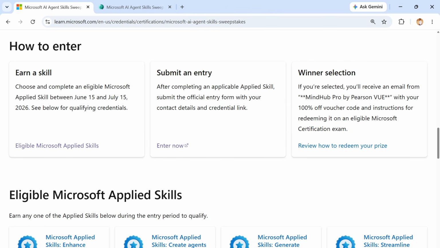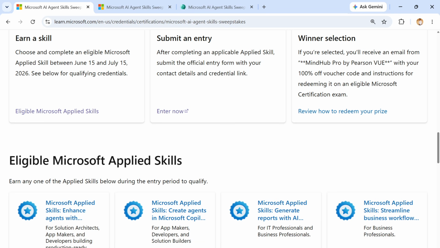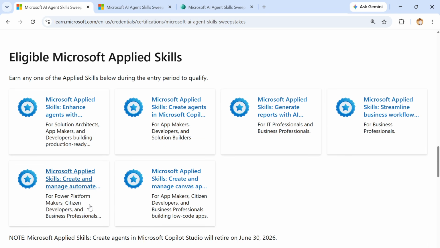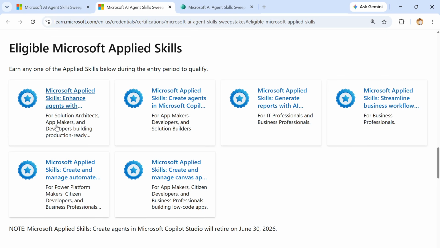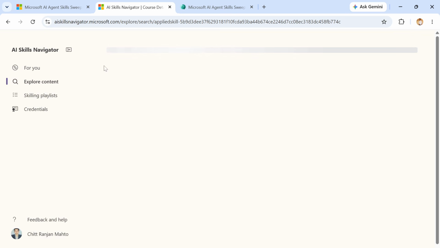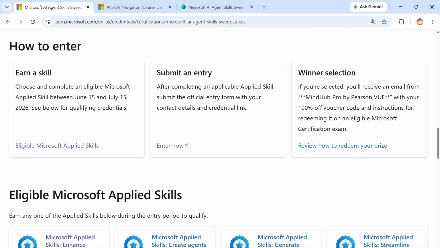How to enter? First, earn a skill. You can go through this link. This is my eligible Microsoft applied skills page, and you can go through it one by one. If you are not already logged in, then log in and go through the step-by-step process. And next, submit an entry form.